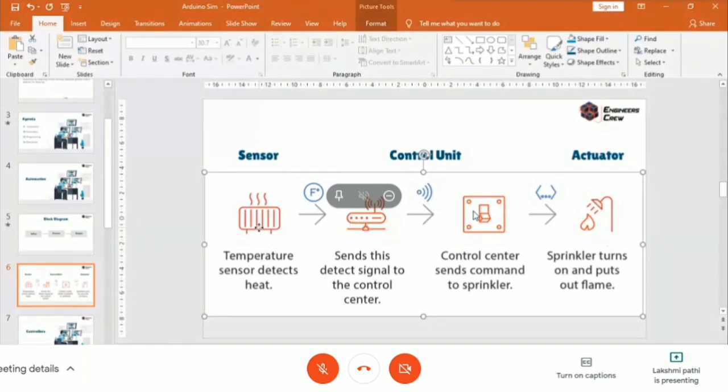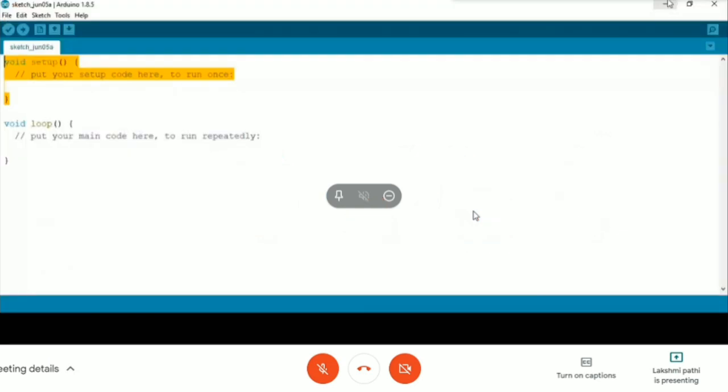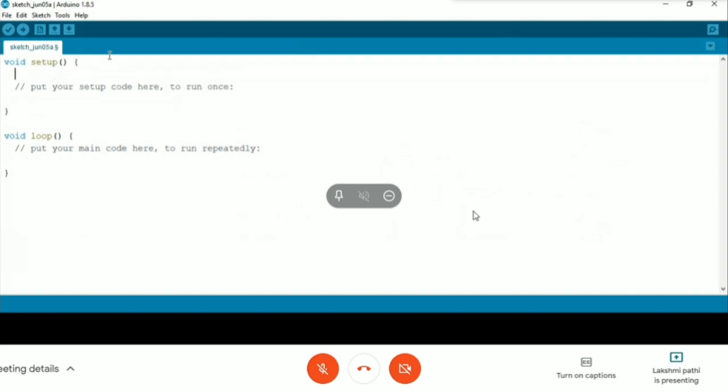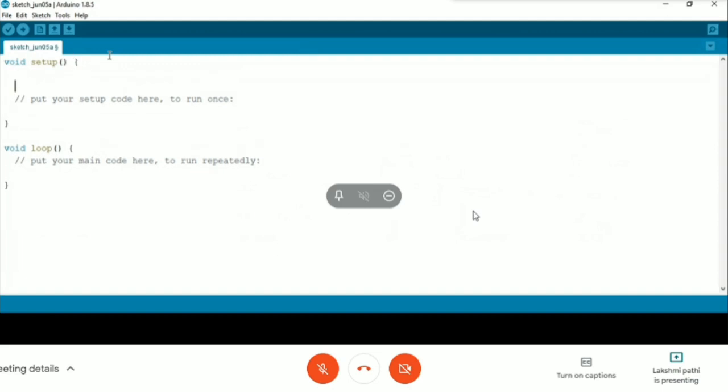So we need a single input pin and a single output pin, probably two pins for the program. Likewise, you have to define the pins required for your processing, and you define them here.